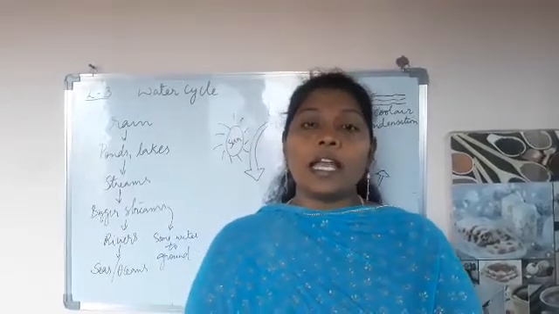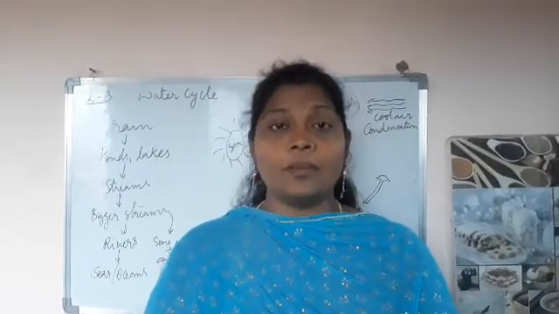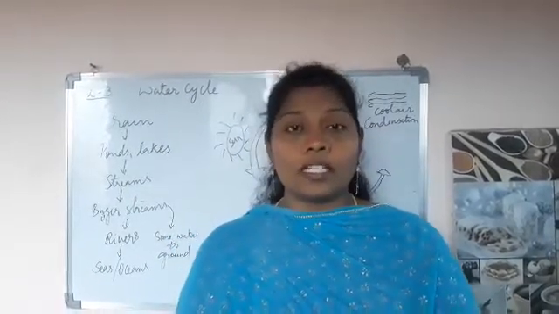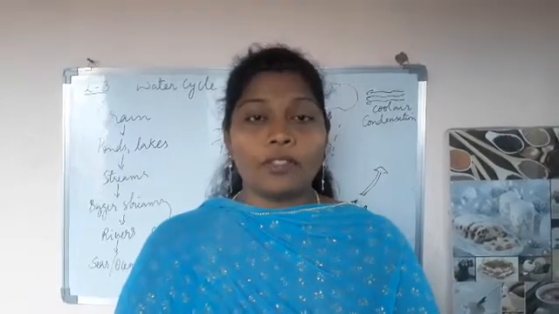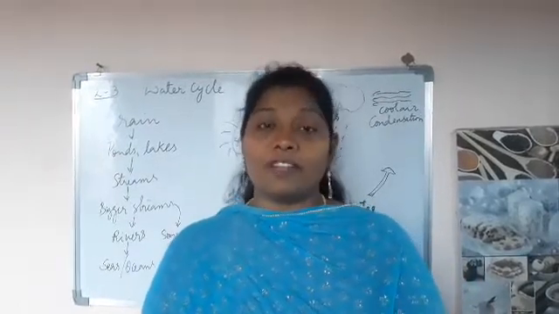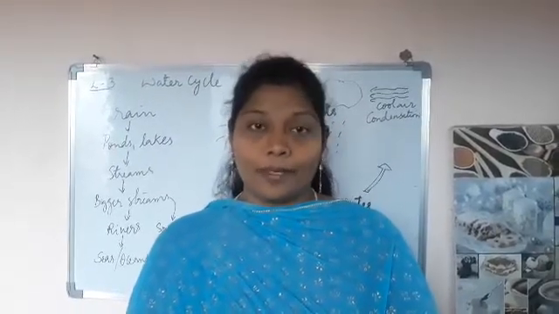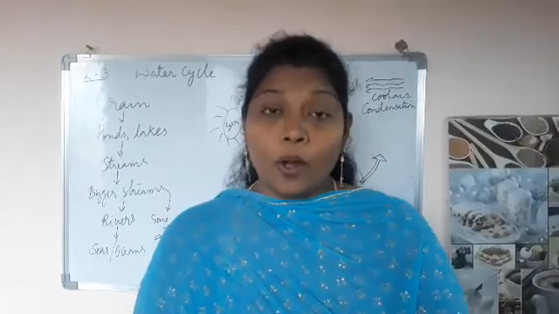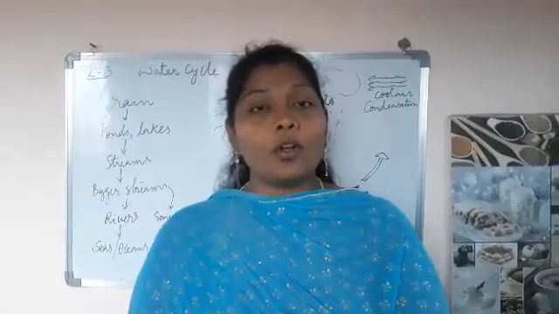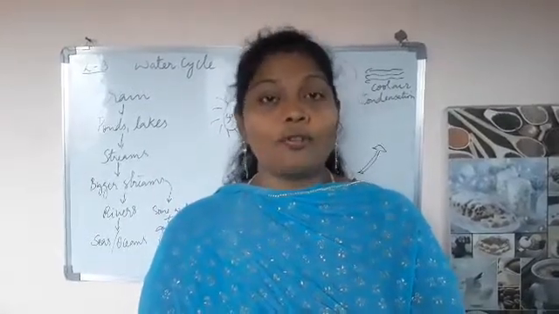We were learning about how rain comes. We were talking about condensation and evaporation being very important for the formation of rain. So, children, if you have clouds in the sky, definitely a few clouds will give us rain and a few clouds do not give us rain. What is the main important thing that makes this rain come? We have also discussed the different monsoons that we see in the climatic conditions of India.